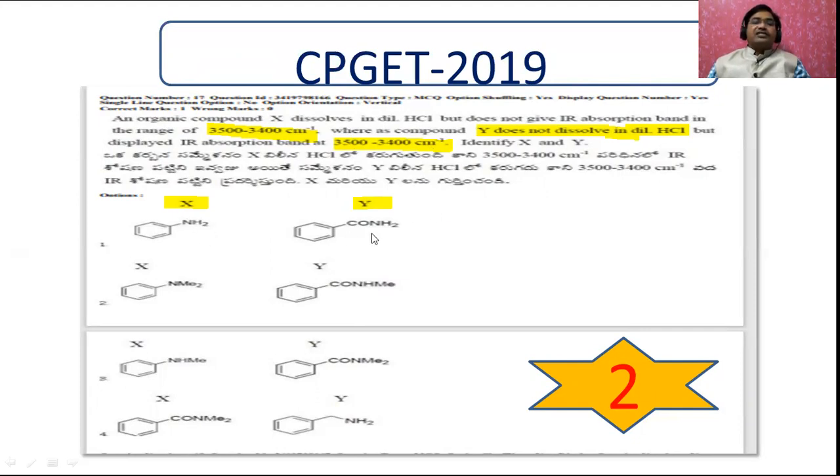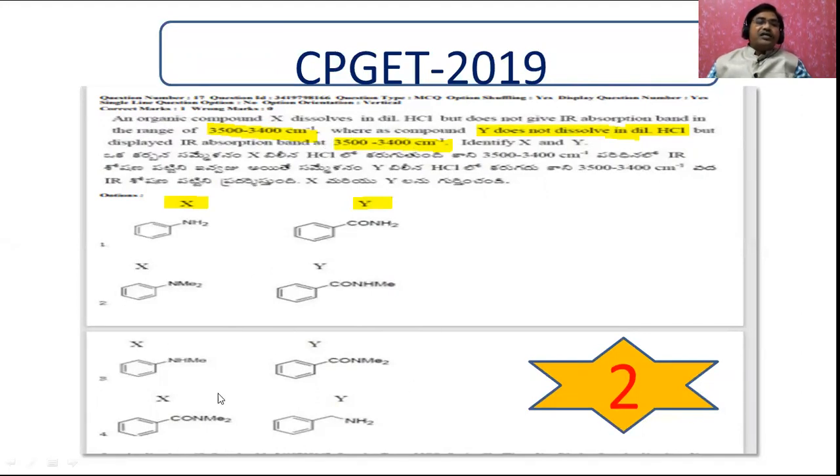Whereas in this case, there is an NH bond, so both show this spectrum. And here also there is an NH, and here it is an amide. Here you can see there is an NH. Because of this NH, X must show this absorption spectrum. That's why it is also not according to this question.